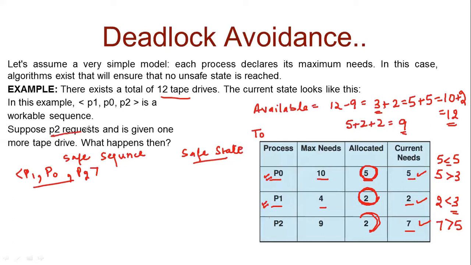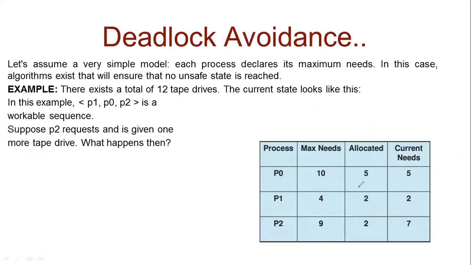Now suppose that P2 requests and it is given one more tape drive. It means that the scenario is not like this now. The scenario is P2 requests for one more tape drive. That is, P2 has been allocated one more tape drive. Now P2 has allocated 3 tape drives. Now its current need is 6. So we have to see whether the system is still in safe state or not.